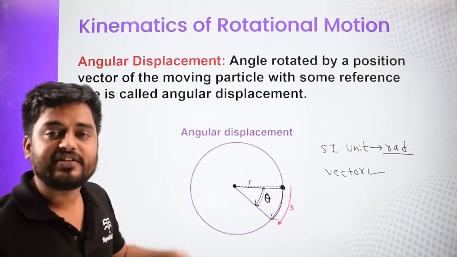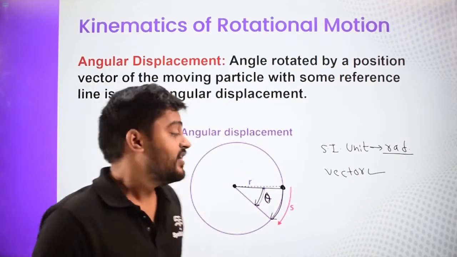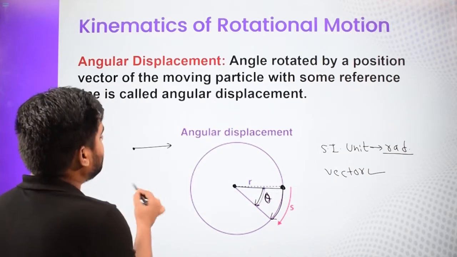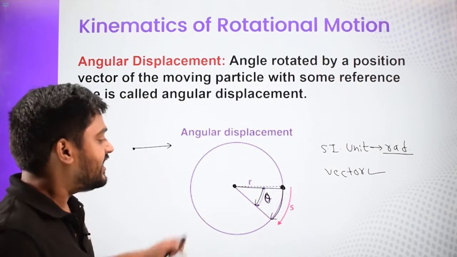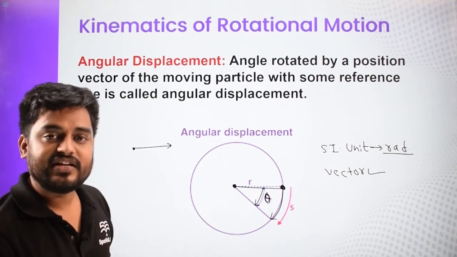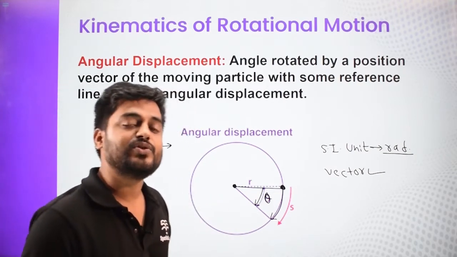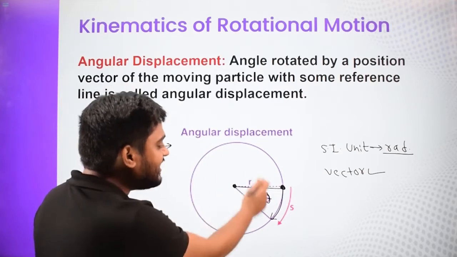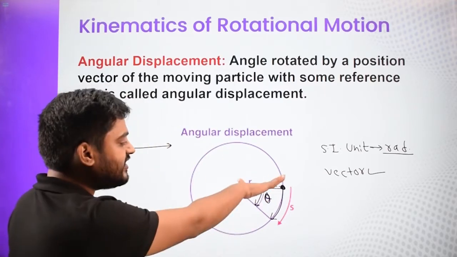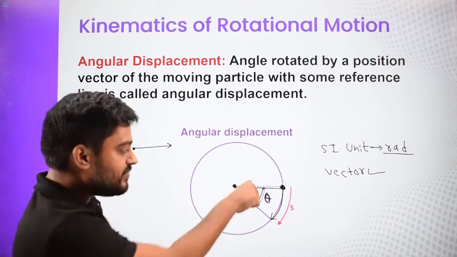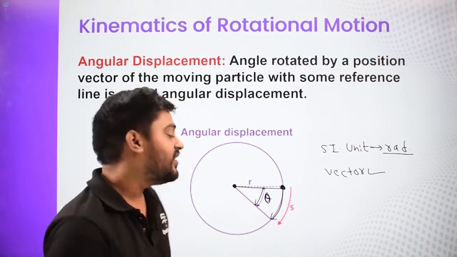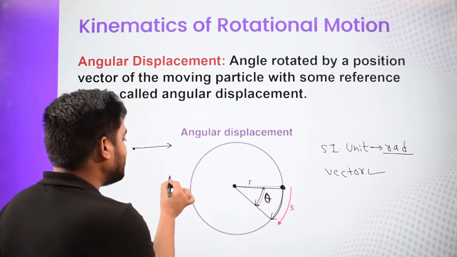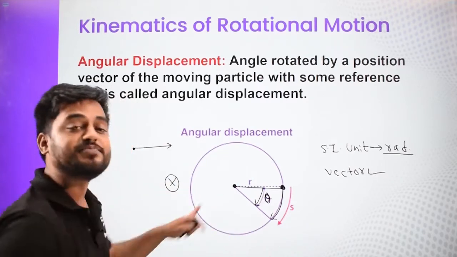If it is a vector quantity, what is its direction? For normal displacement, we know that if an object is moving from here to here, then that is the direction. Here in this case, the direction is given by the right hand rule. Take your right hand, and here the angle is being covered in a clockwise manner. So if you turn your fingers that way, the thumb of the right hand will be pointing into the plane of the paper. So the direction of theta is into the plane of the paper in this particular case.